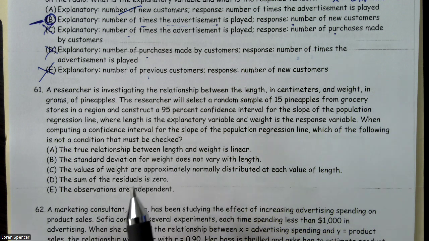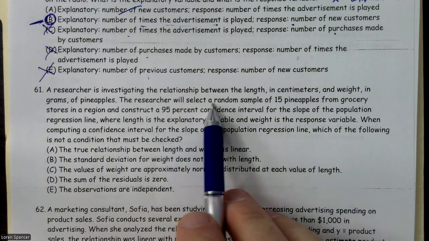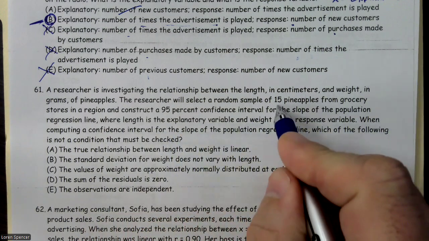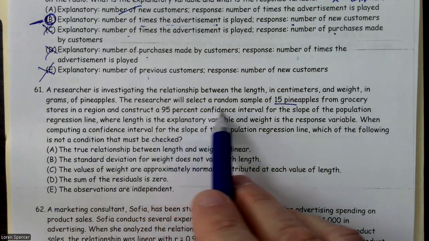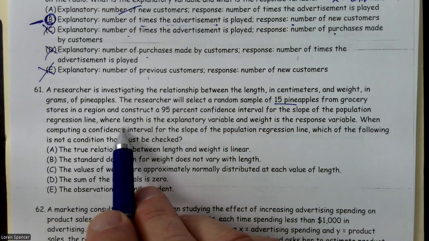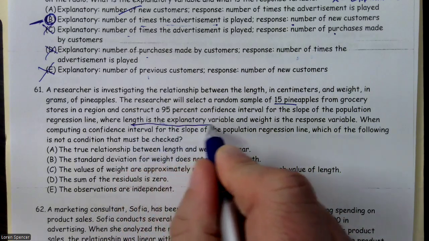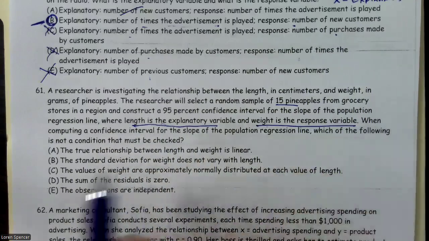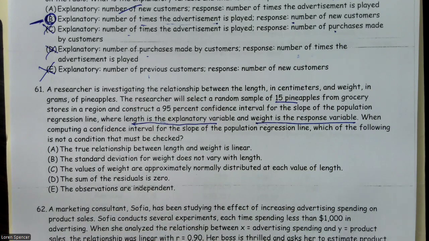Researchers are investigating the relationship between the length in centimeters and weight in grams of pineapples. The researchers will select a random sample of 15 pineapples from the grocery stores in a region and construct a 95% confidence interval for the slope of the population regression line, where the length is the explanatory variable. So length is the explanatory variable and weight is the response variable. When computing a confidence interval for the slope of the population regression line, which of the following is not a condition that must be checked?